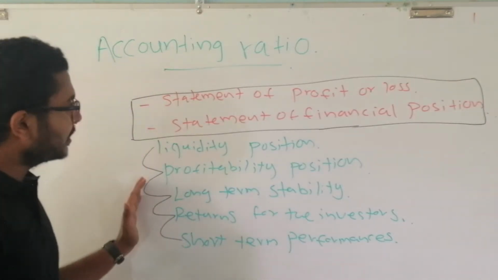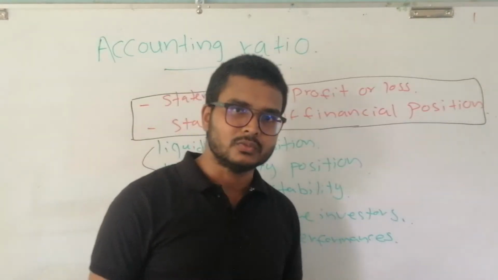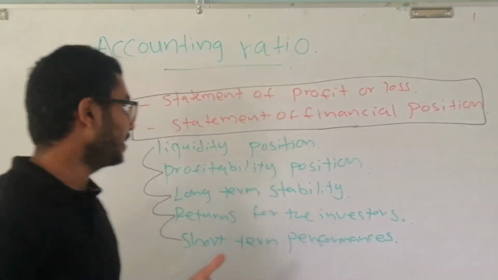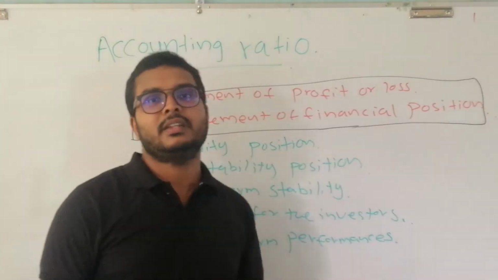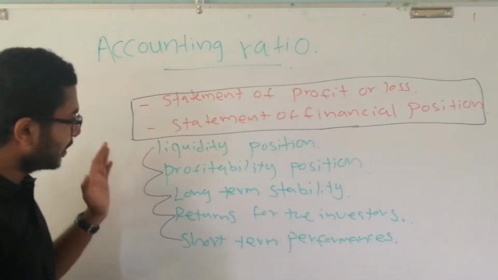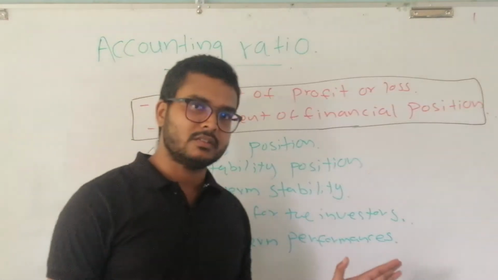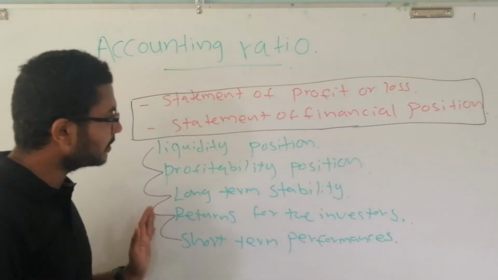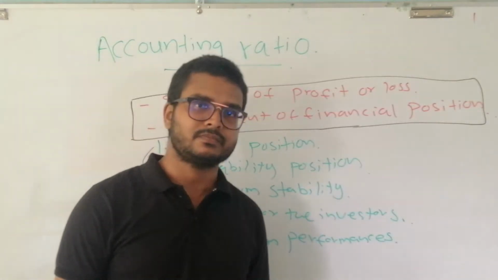By calculating profitability ratios, what can we generate? We can generate information regarding the profitability position of the company. By calculating investor ratios, we can generate information about returns for the investors.